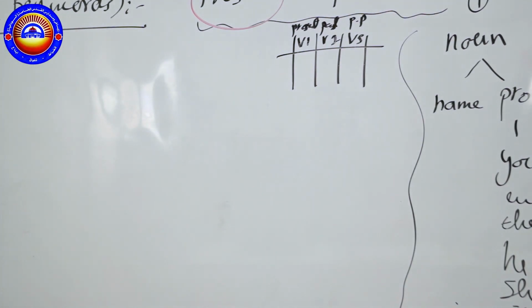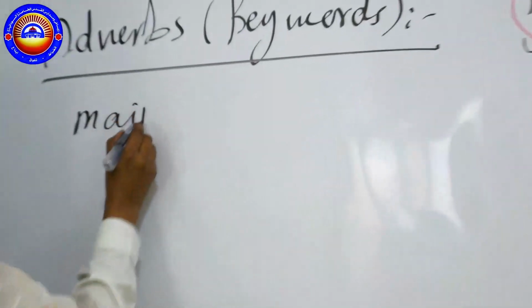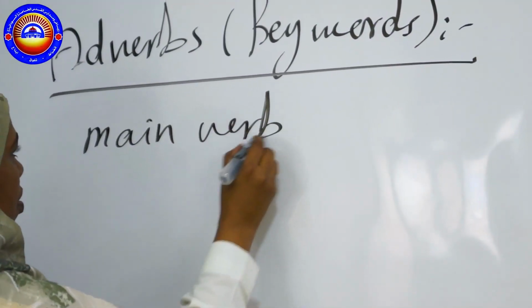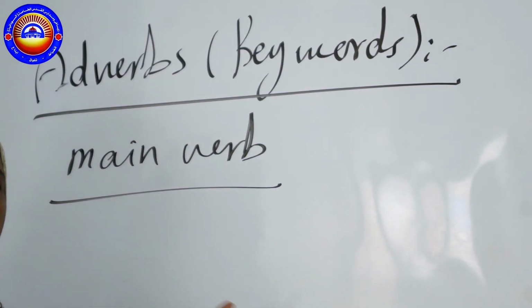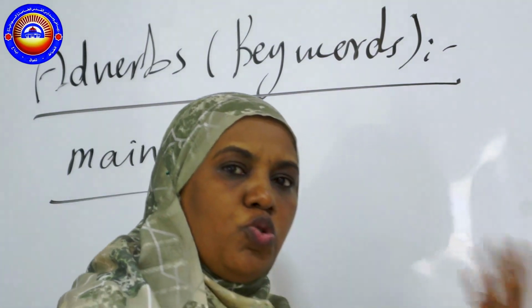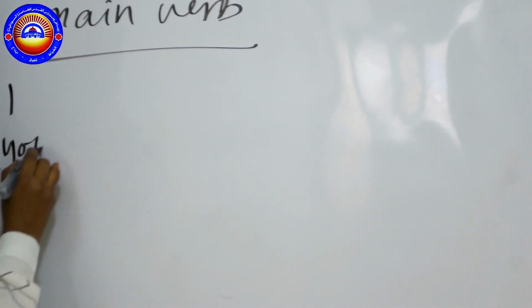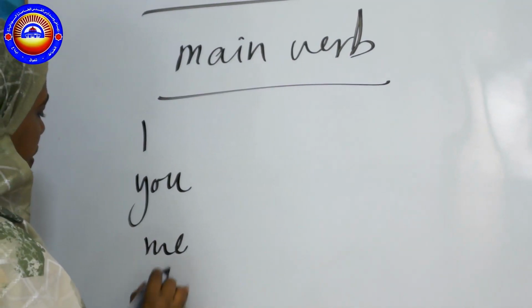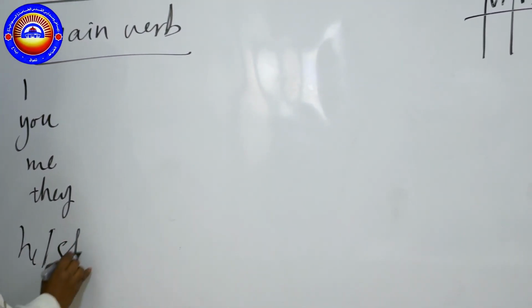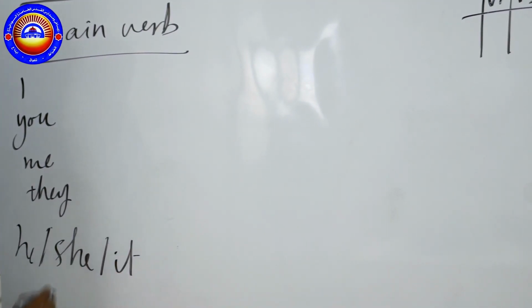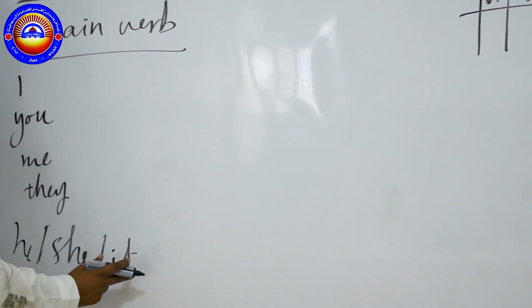So, when I have the main verb, okay, the main verb is going to be divided according to the pronoun. Look again at the pronouns: I, you, we, they, and then we have he, she, it. We can put them in one category, no problem.